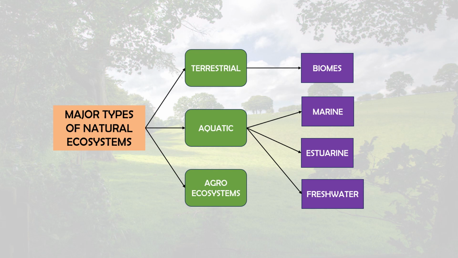Actually these aquatic ecosystems are differentiated on the basis of salt content. Marine ecosystems have a high amount of salt, and estuarine is the meeting point of river and ocean, so it has some amount of salt, but it's medium. And freshwater ecosystems have very low salt content.